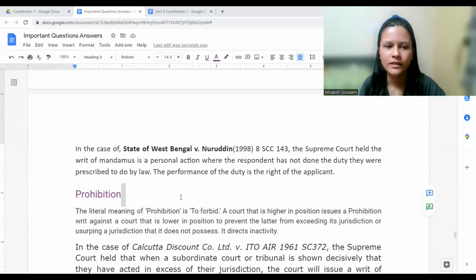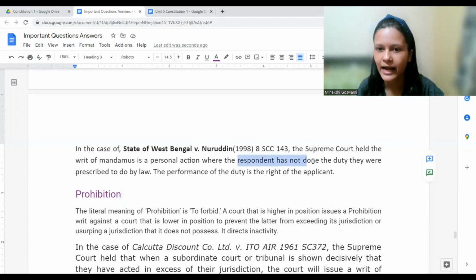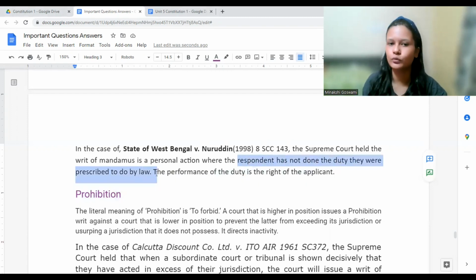Okay. So in this case, State of West Bengal versus Nuruddin, Supreme Court held the writ of Mandamus is a personal action where the respondent has not done the duty they were prescribed to do by law.